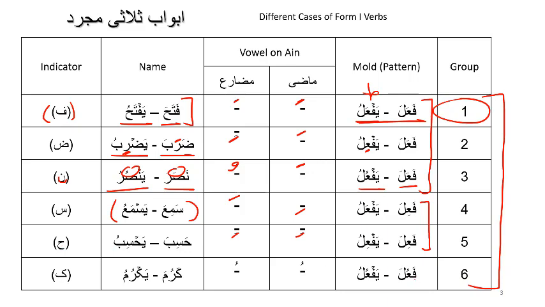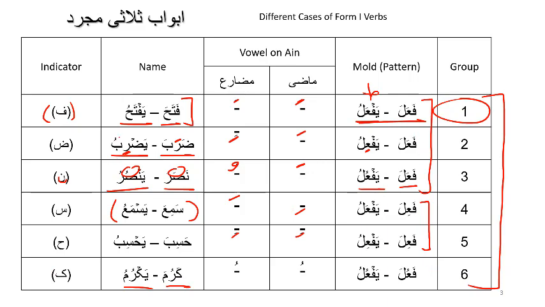And finally fa'ula yaf'ulu. Here we have a dhamma and a dhamma, and the representative example is karuma yakrumu, represented by a kaf. Now I want you to pause here and learn these 6 groups.